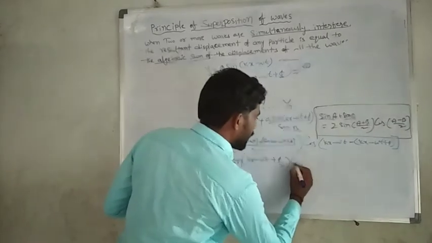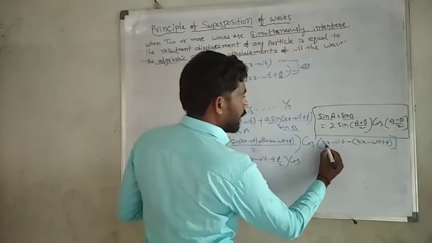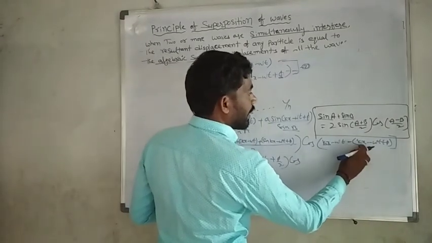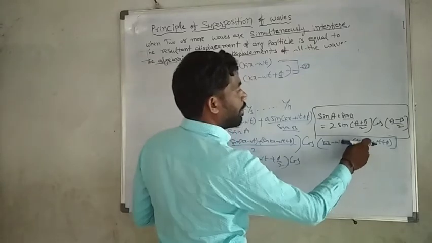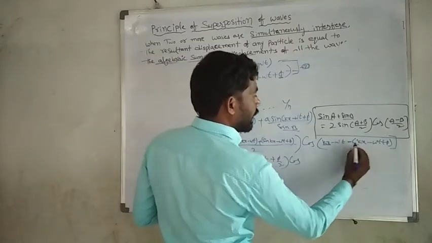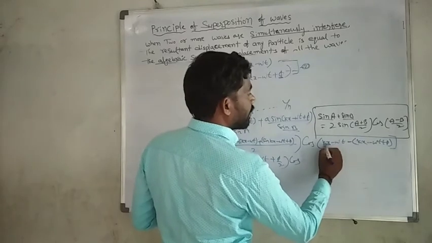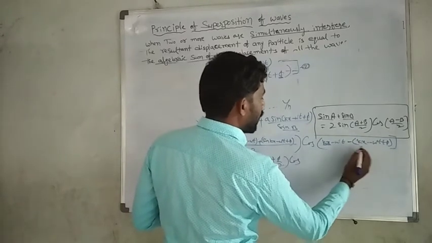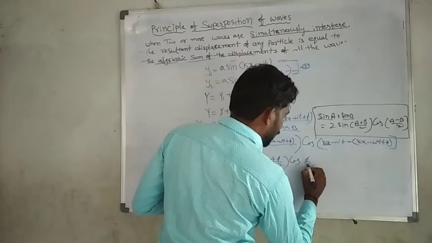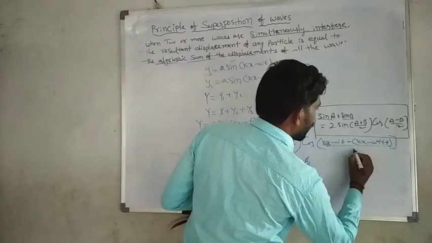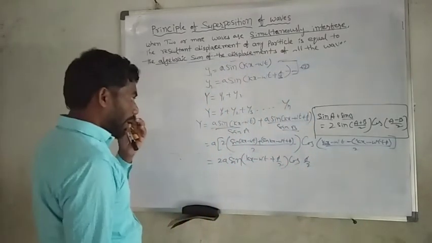Then in this case, for the cos, this one is plus, and taking the minus into the bracket, this one becomes minus kx, so they cancel. This one also cancels, this one also cancels. The remaining is φ/2.